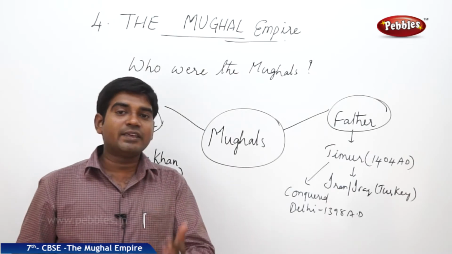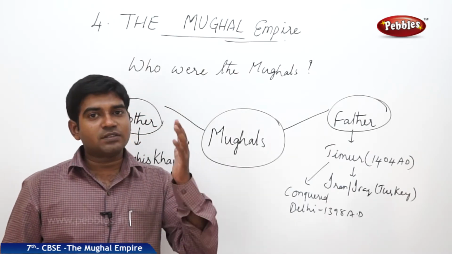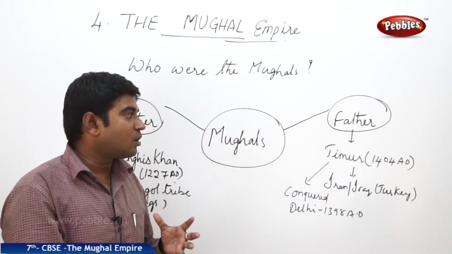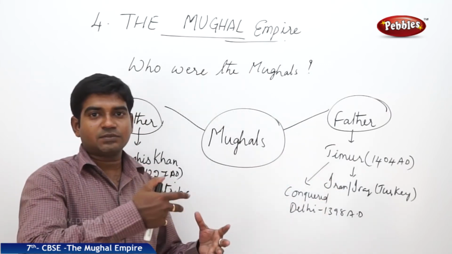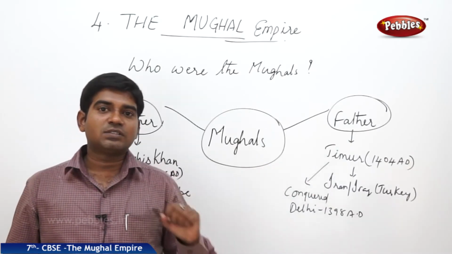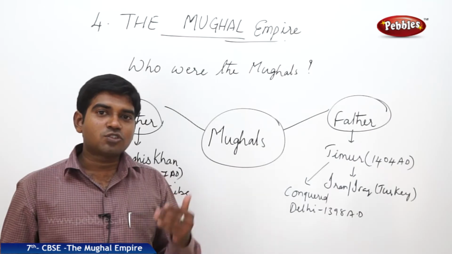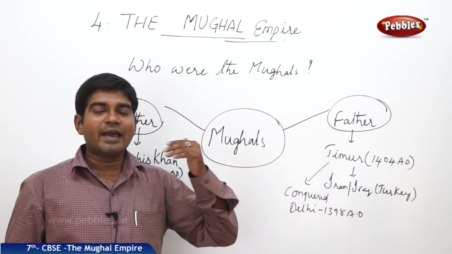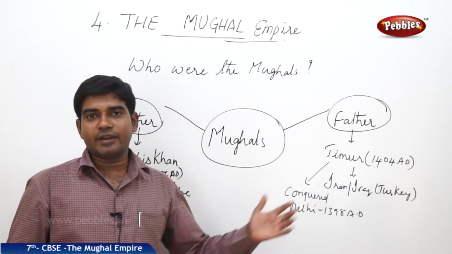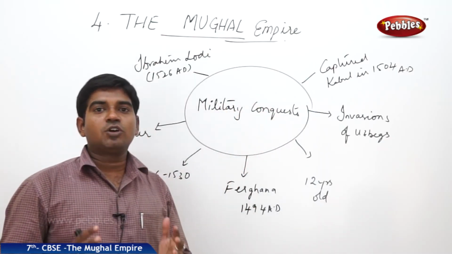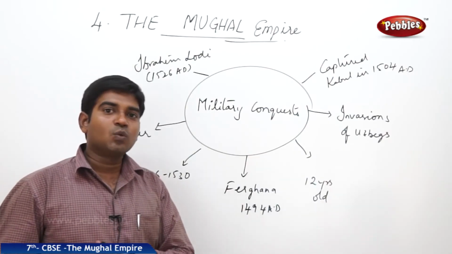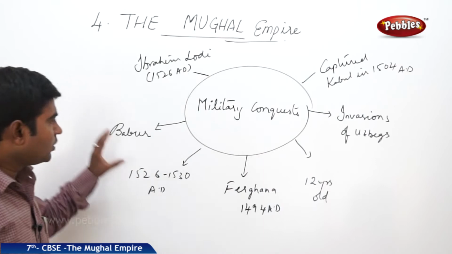So they wanted to claim that they were not new to this land, and they always tried to have a portrait or group picture where they had the picture of Timur and themselves, whoever the ruler may be. Timur would be the main picture in the middle, succeeded by his sons or grandsons. Like this, most of the time the Mughals claimed to be the successors of Timur, who conquered Delhi in 1398 AD. The first Mughal military conquest, which established the rule of the Mughals in our country, was started by Babur. Who is Babur?